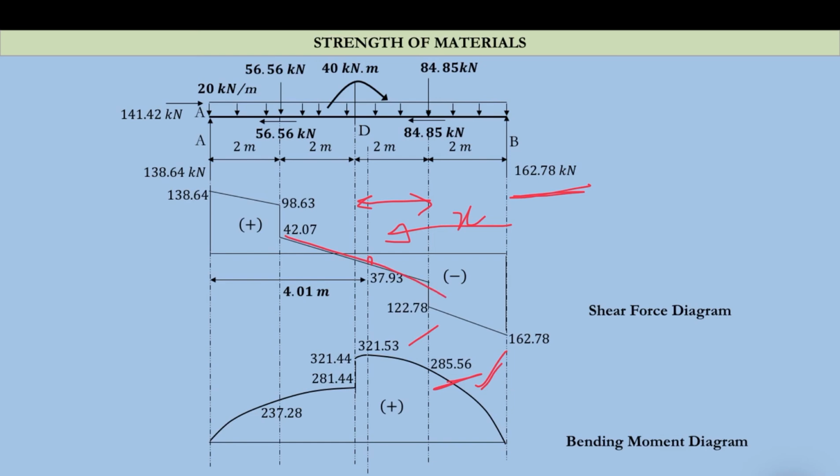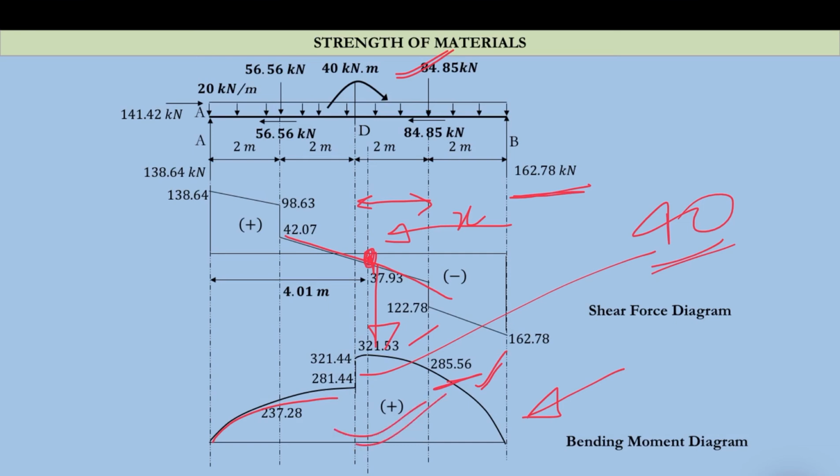Here the shear force is 0, so we are getting the maximum bending moment, which is 321.53, and this moment is there, so a drop of 40 kilonewton meter you can check from here. Then again you will have a smooth curve. In this question there is not a single point where a point of contraflexure will occur, because the bending moment is overall positive, or sagging. So in this manner you can solve these types of problems.